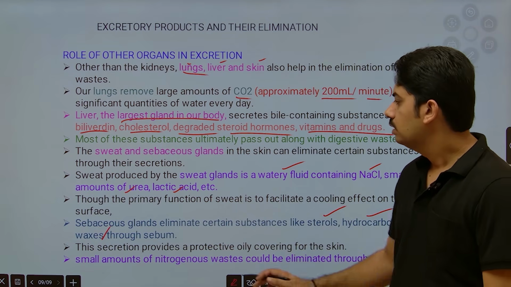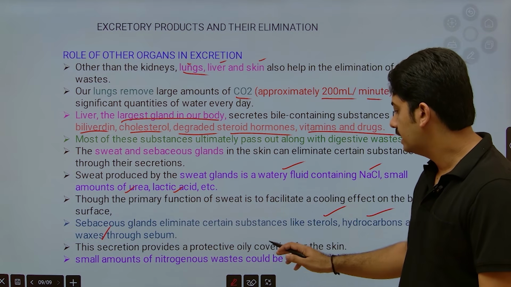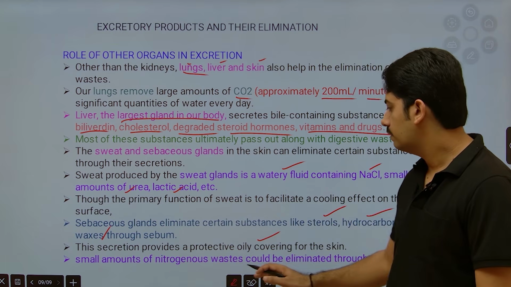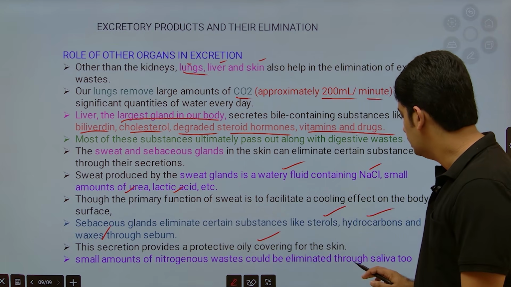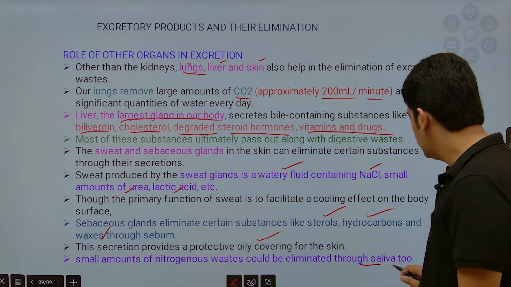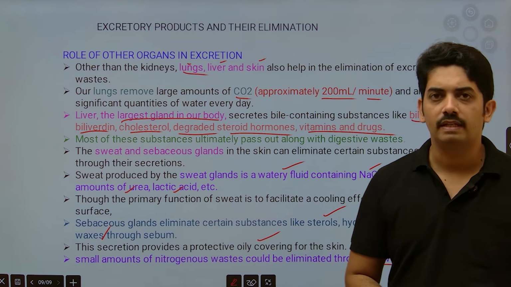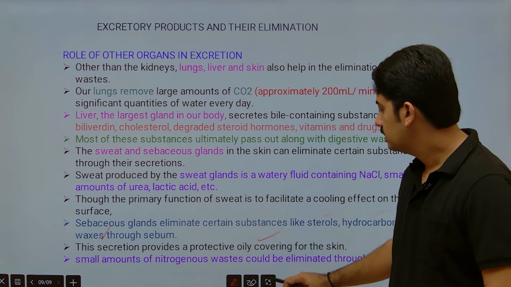This secretion provides a protective oily covering for the skin. A small amount of nitrogenous waste is eliminated even through the saliva. This is how other organs are involved in excretion of certain substances.